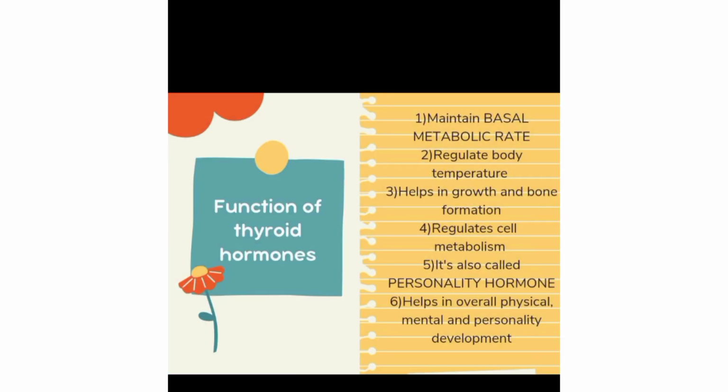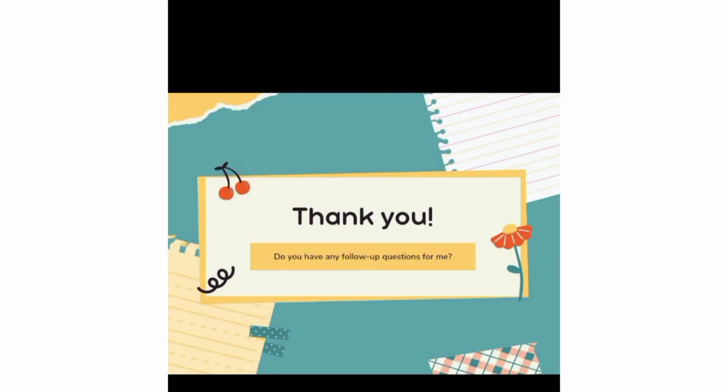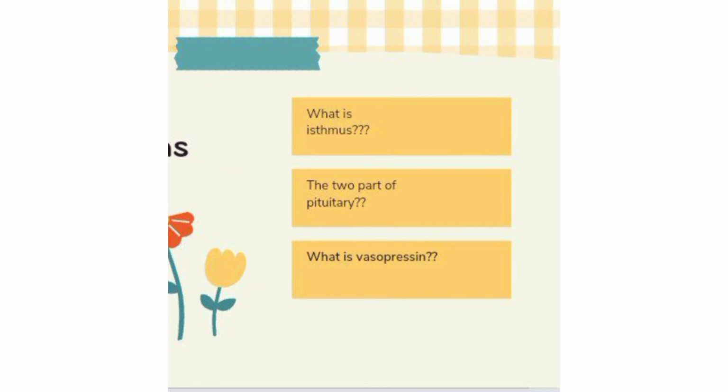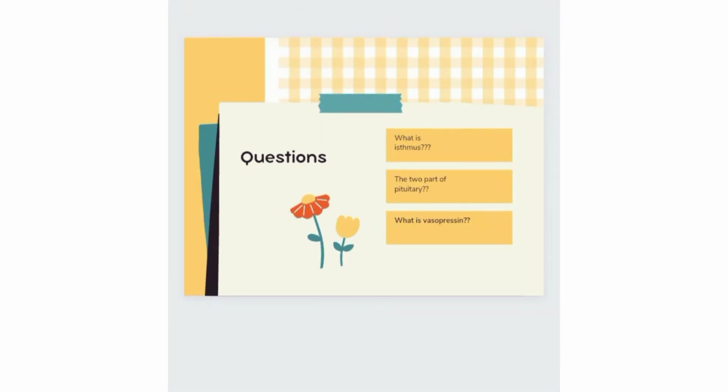And there is one thing I should give to you, 1 second. This is the question. What is isthmus? What are the 2 parts of pituitary, and what is vasopressin? This is the intelligent question 1. And these 2, isthmus and the parts of pituitary, are actually from your books, so do it. Thank you and best of luck to all of you.